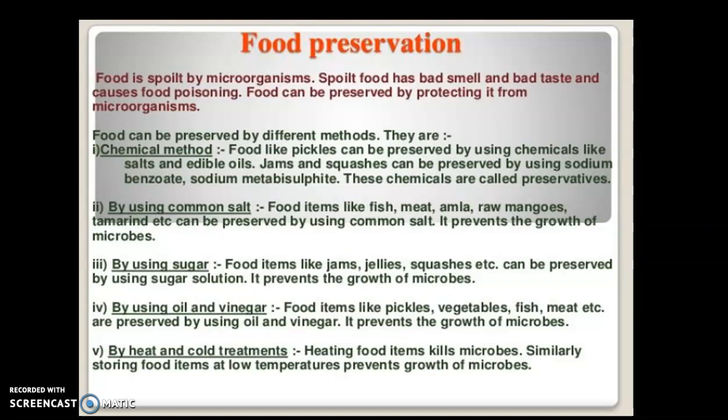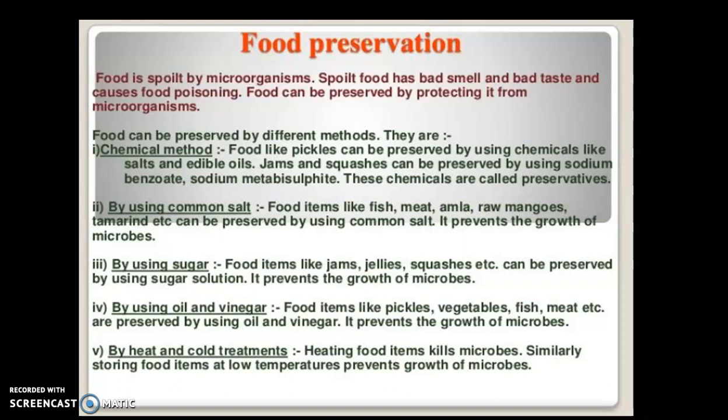So it is very important that we preserve food to prevent it from being spoiled. There are many ways of preserving food. Food is spoiled by microorganisms, as we have already discussed, and there are some methods by which we can preserve food. Here is a chemical method. Food like pickles can be preserved by using chemicals, salts and edible oils. Jams and squashes can be preserved by sodium benzoate and sodium metabisulfite, and these chemicals are called preservatives. Alright, it is there in the book, students. Please underline this when you read the book.